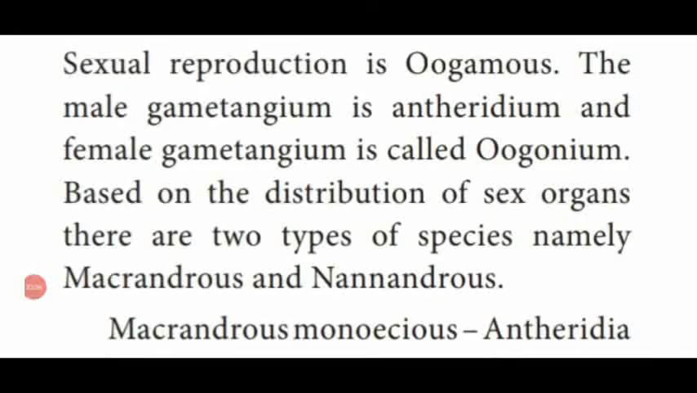Next one, sexual reproduction in Oedogonium. It is oogamous type. That is, morphologically and physiologically dissimilar gametes are produced and fused together to form a diploid zygote. That is said to be oogamous. The male gametangium is known as the antheridium and the female gametangium is called the oogonium.